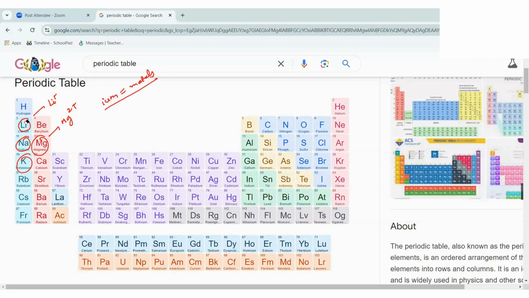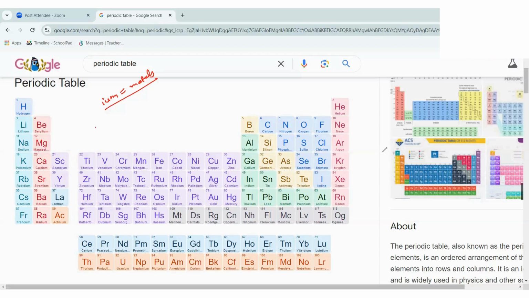So you can start seeing their names from here. Like see, lithium ends with IUM, sodium ends with IUM, potassium ends with IUM, rubidium, cesium, francium, everything. So these all are metals.